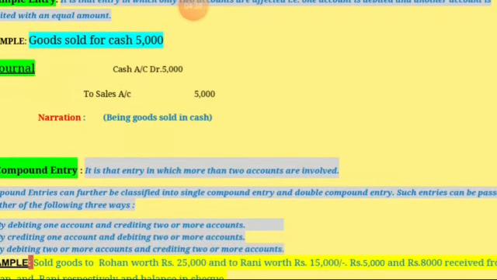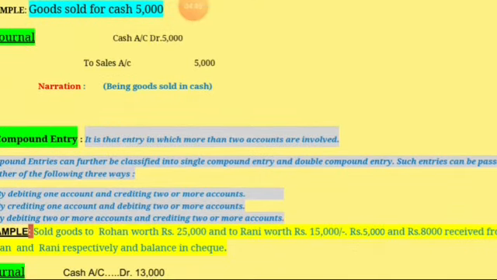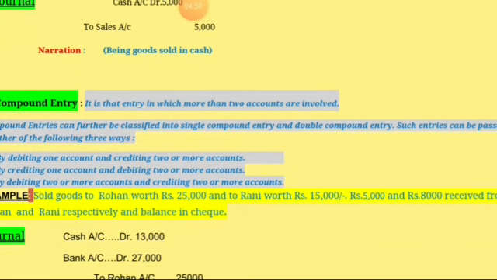Second one is compound entry. It is that entry in which more than 2 accounts are involved. Compound entries can further be classified into single compound entry and double compound entry.